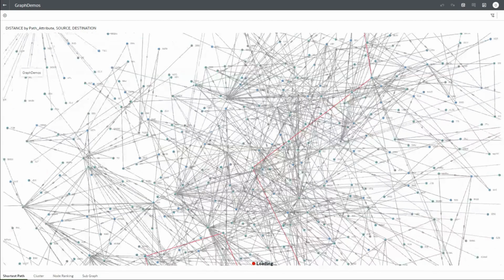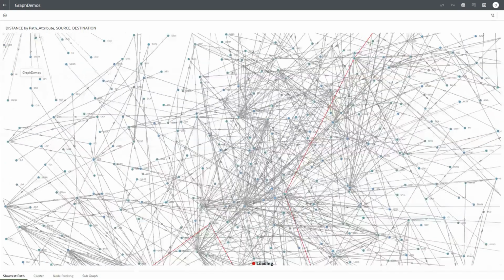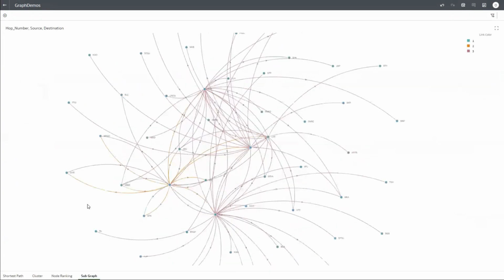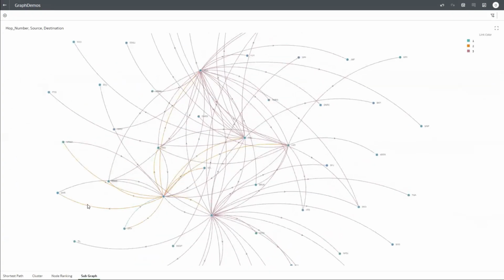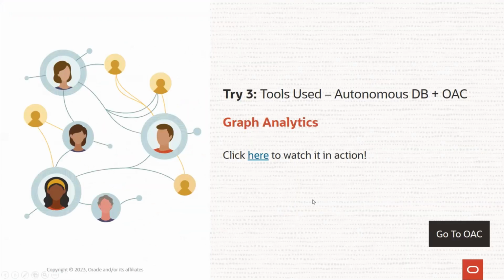So we have just given you a view access to this. You can just click on each one of them to see how you could actually have different graphs come up for you. So this brings us to the closure of the third exercise. Now coming back to the slide where we have just completed this graph analytics use case.